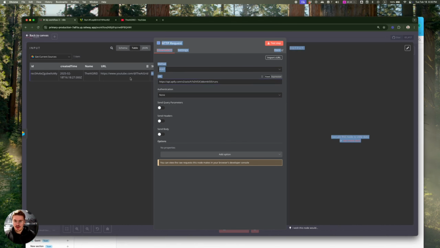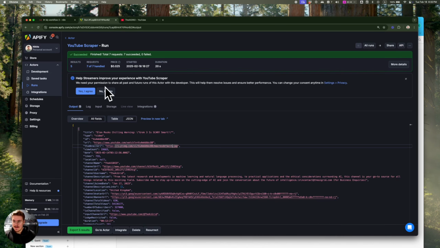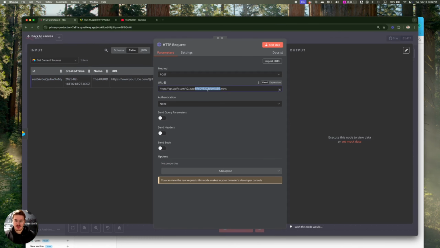So this is going to be the URL, https://api.apify.com/v2/acts/ and then this part can be found here. So once you run a scraper, you will be able to see this URL and you will be able to see this ID, which is after the actors. So just double click on it, copy it, paste it here,